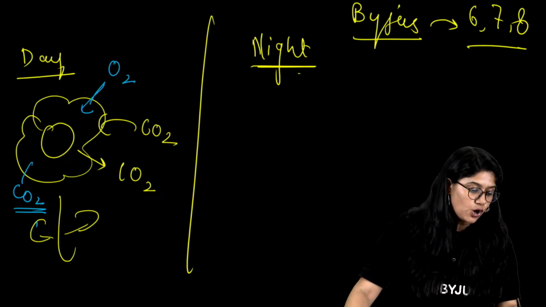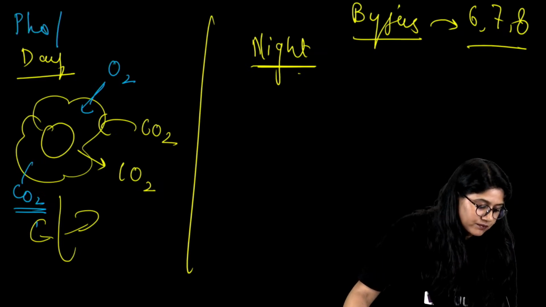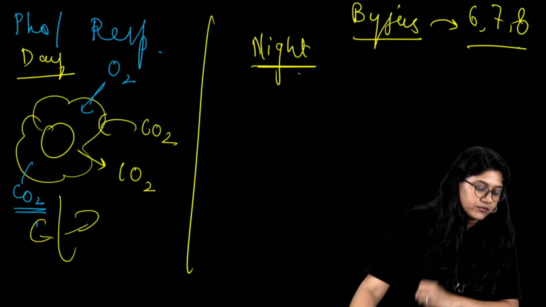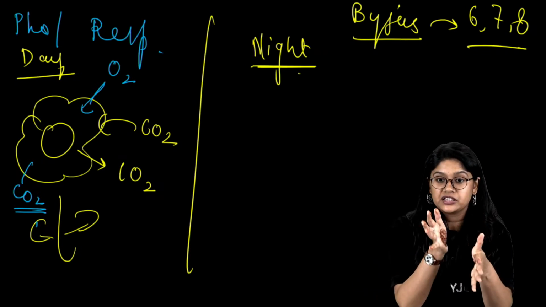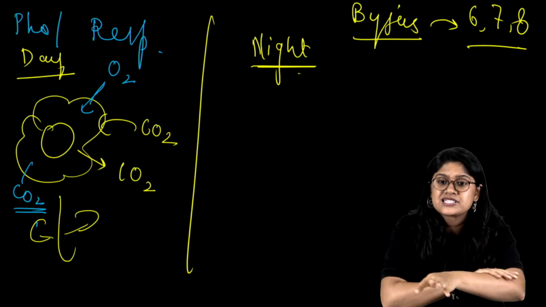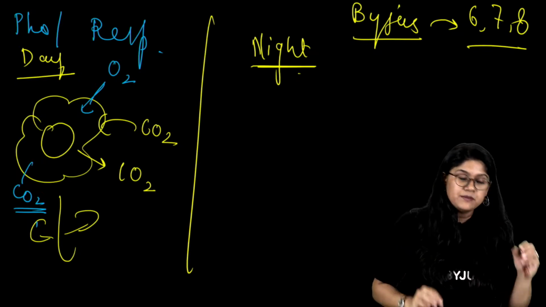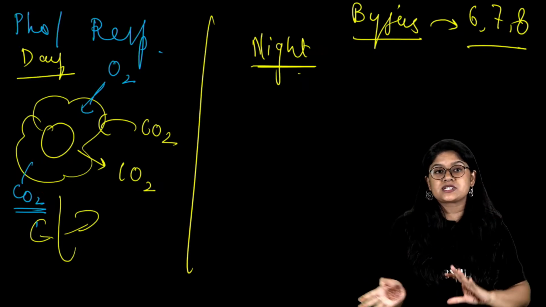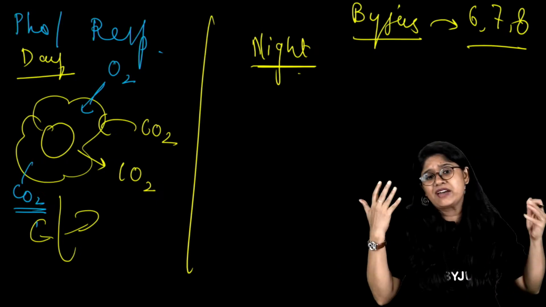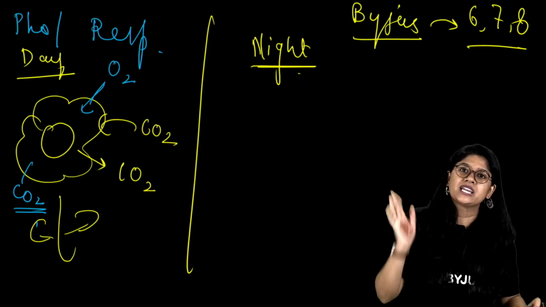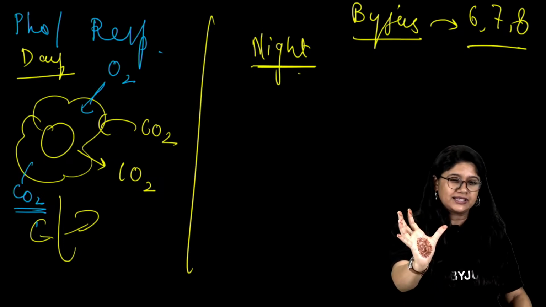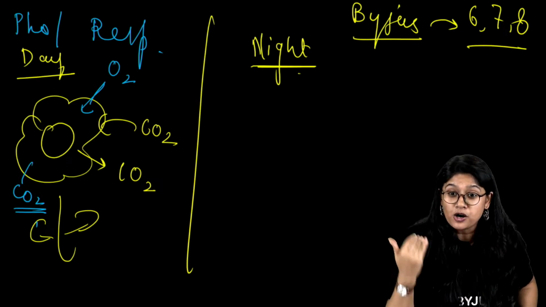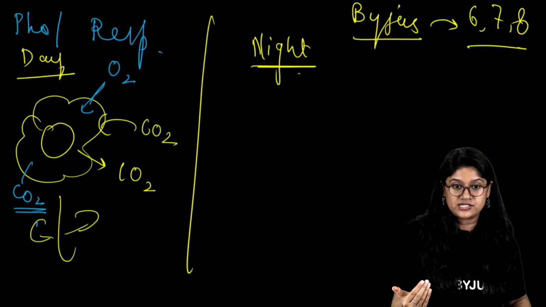And both the processes, photosynthesis and respiration, occur together simultaneously during daytime. At the same time, both the processes are happening. It's all chemical reactions, so everything is possible. Don't think, ma'am, how is it possible that both the processes are happening at the same time? It's possible because it's just chemical reactions.